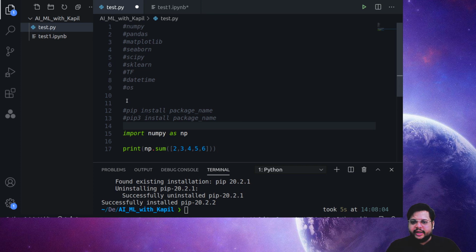So in our next lecture, we are going to discuss the different types of variables, operators and loops, and some basics of the Python language, so that we can keep ourselves ready for doing machine learning and all these things.